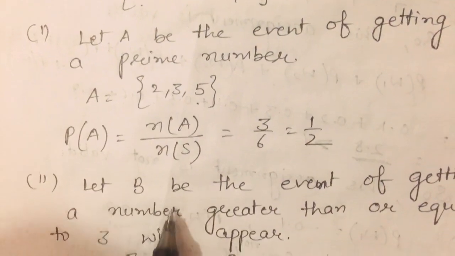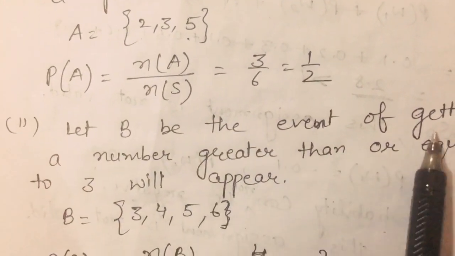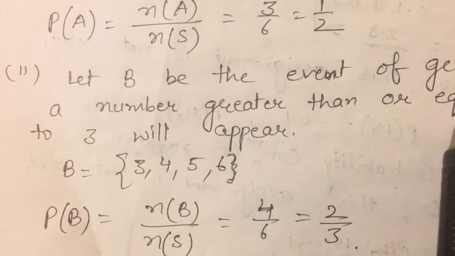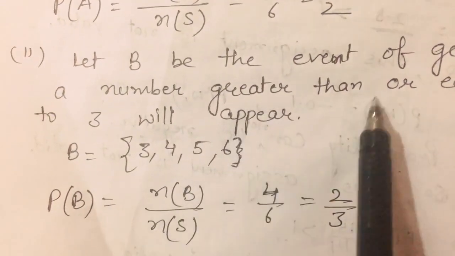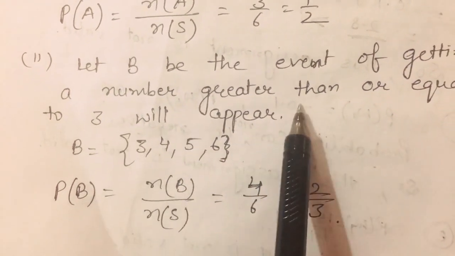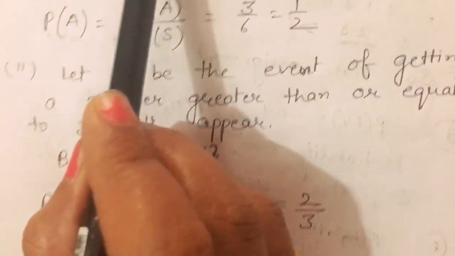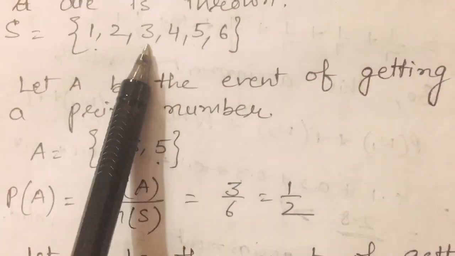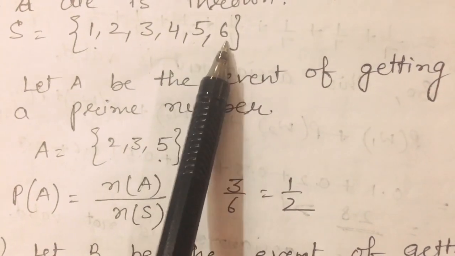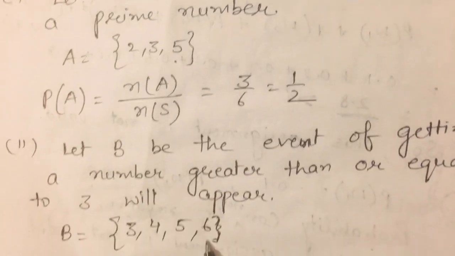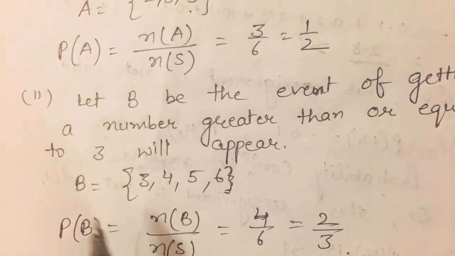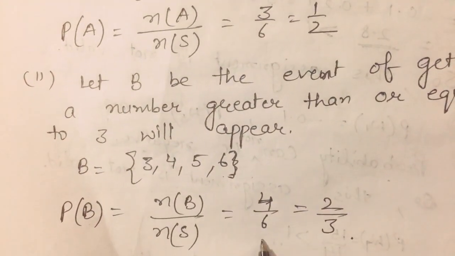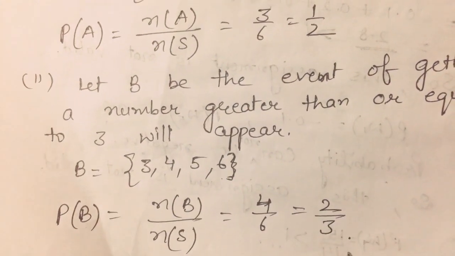Now in the second case, let B be the event of getting a number greater than or equal to 3. Greater than or equal to 3 numbers are here: 3, 4, 5, 6, since equal to 3 is also included. There are 4 cases in this. The number of cases is 4 and the total is 6. Then the probability is 4 upon 6, that means 2 by 3.